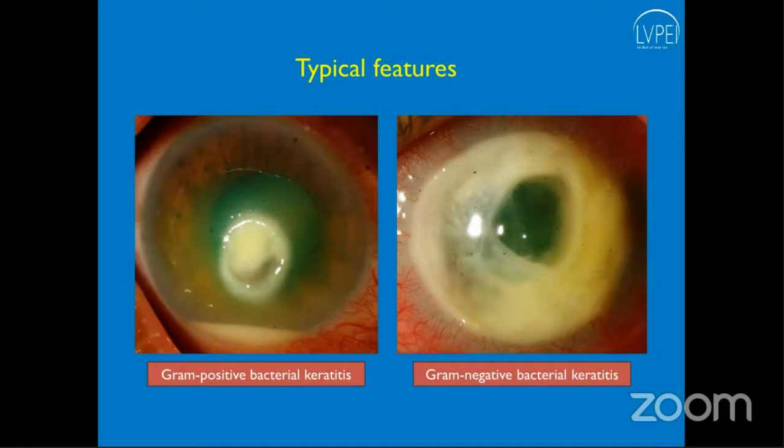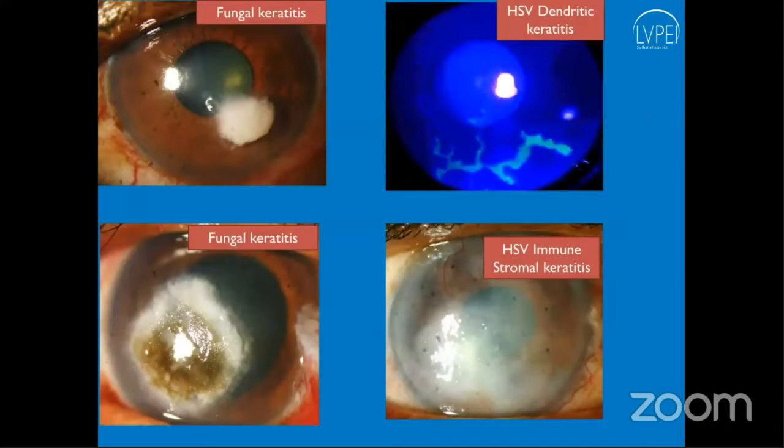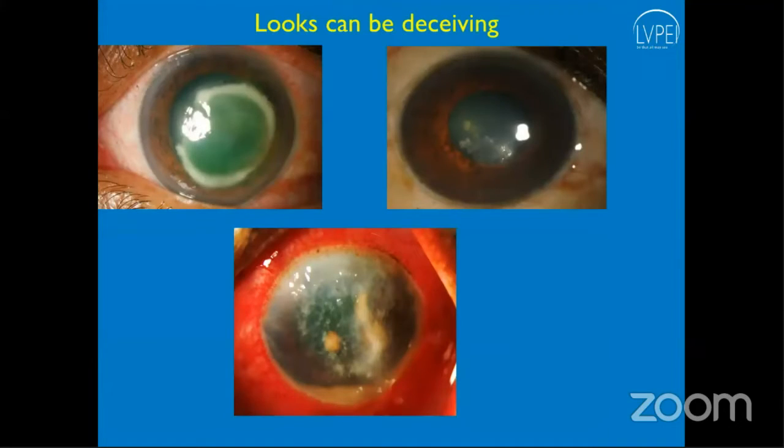So, clinically, if your clinical acumen is good, most of the time you can get away treating the ulcers with antibiotics. The same goes for fungal keratitis, as shown in the figures. If we just remember what we read in our textbooks, fungal keratitis has dry, raised satellite lesions and hyphate borders. If we remember that picture, most of the time we can get away treating the patients. But sometimes looks can be deceiving.